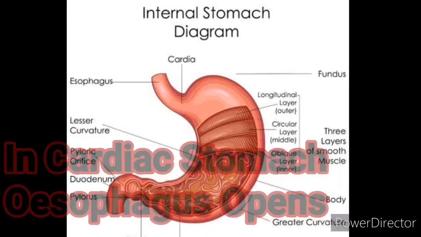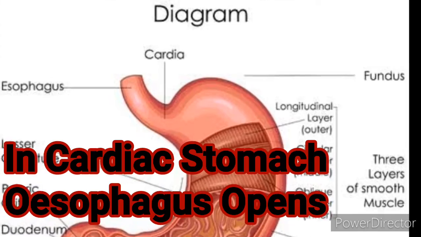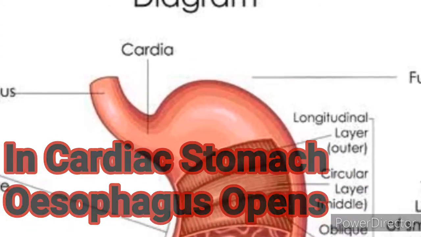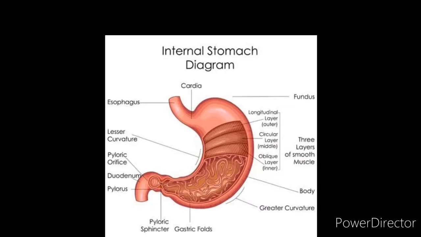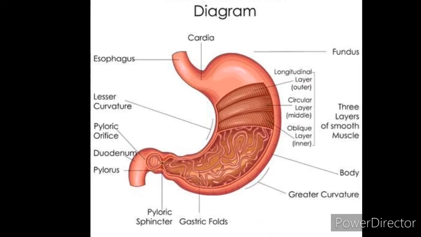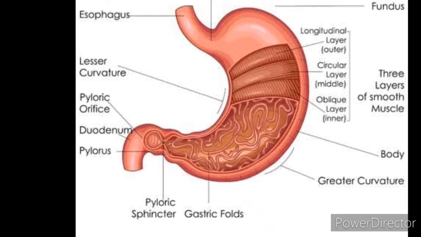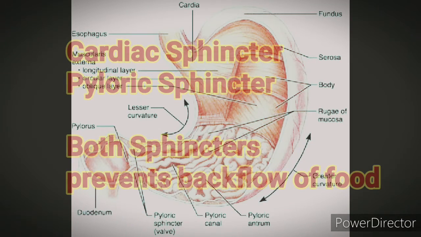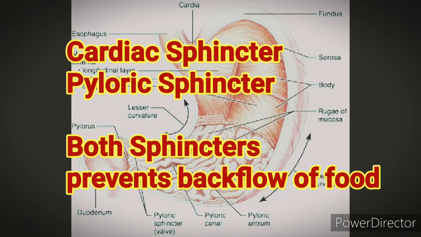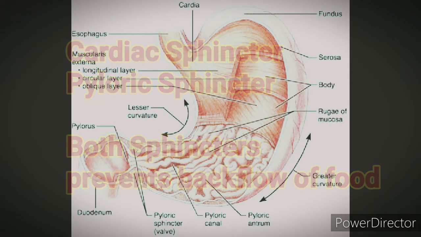The cardiac stomach is the first part of the stomach, in which the esophagus opens. The fundus is the middle part, while the pyloric stomach is the remaining part of the stomach, which opens into the duodenum. The cardiac and pyloric sphincters are present near the cardiac and pyloric ends. They prevent the backflow of food.